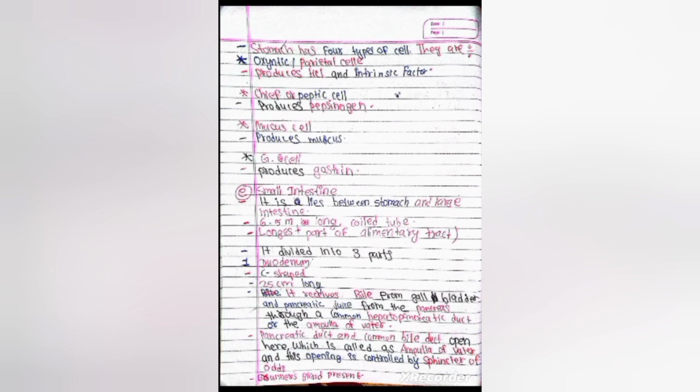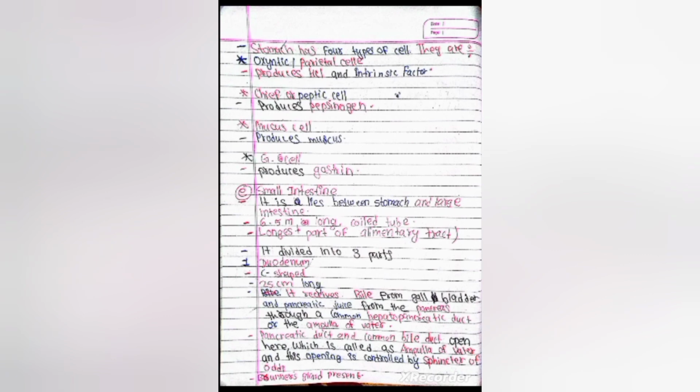Stomach has 4 types of cells. They are: number 1, oxyntic or parietal cell, which produces intrinsic factor. Number 2, chief or peptic cell, which produces pepsinogen. Number 3, mucous cell, which produces mucus. Number 4, G cell, which produces gastrin.